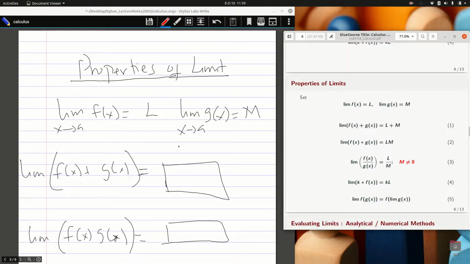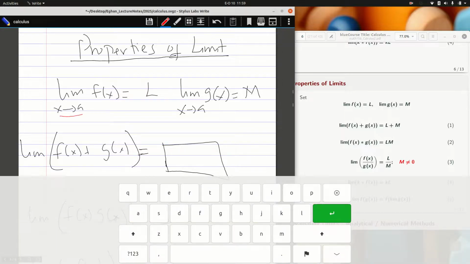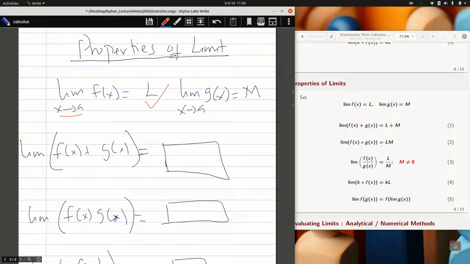There are basic properties we want to know. We first assume that the limit of any function f of x as x approaches a is L, and then for the function g it is m. Take note of just the L and the m. If I'm finding the limit of these two functions, adding or subtracting, you realize it's simply adding or subtracting the limits. If it was g plus or minus f, then I'm going to get m plus or minus L, because the limits are well defined.